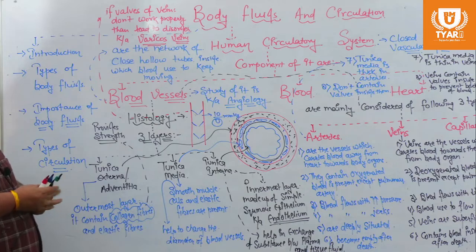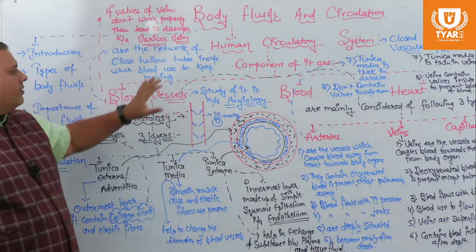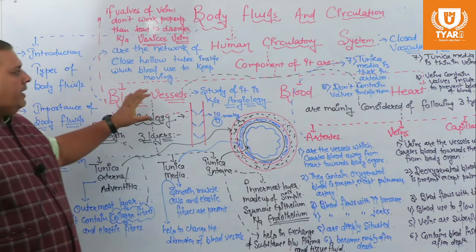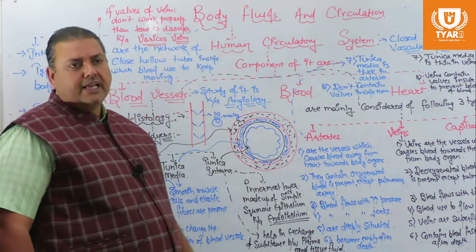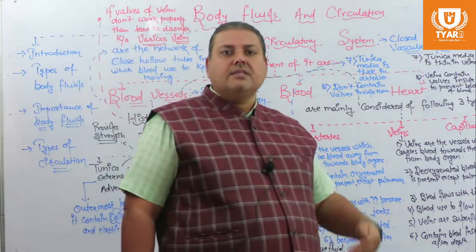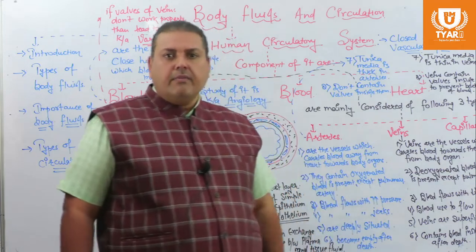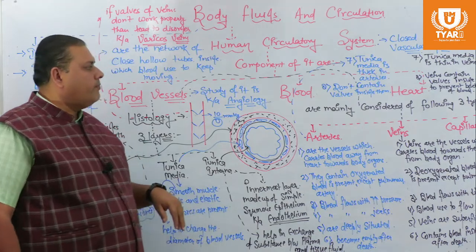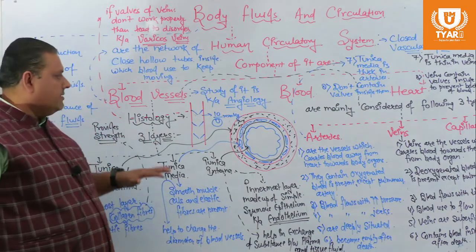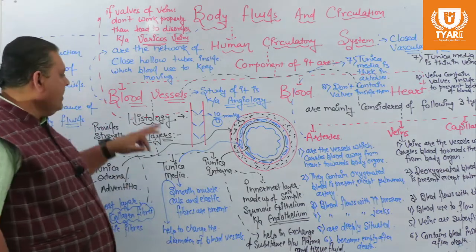So, in this lecture, we had mainly discussed the blood vessels. Still, we need to discuss special types of blood vessels like arterial venous anastomosis, sinusoids, retia mirabilia. We will continue to discuss the special types of blood vessels in our next lecture.